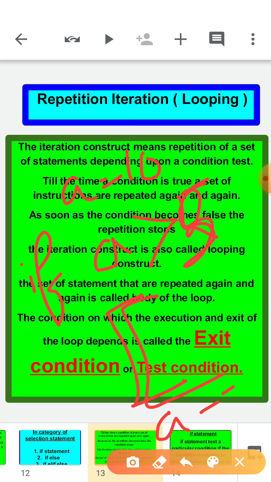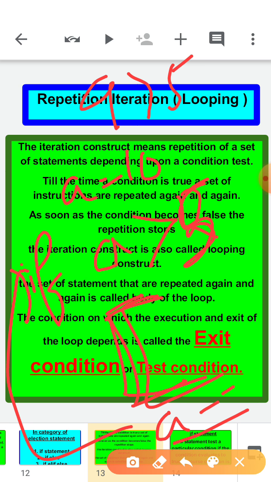So a set of instructions follows. Then a minus minus means 10 minus 1 is 9. So again it comes at the if statement. 9 is greater than 5. Yes, it is greater than 5. So again this set of instructions is going to be followed. Then a minus minus means 8. Then again the computer checks 8 is greater than 5. It means this condition is satisfying again and again till the a value is greater than 5.